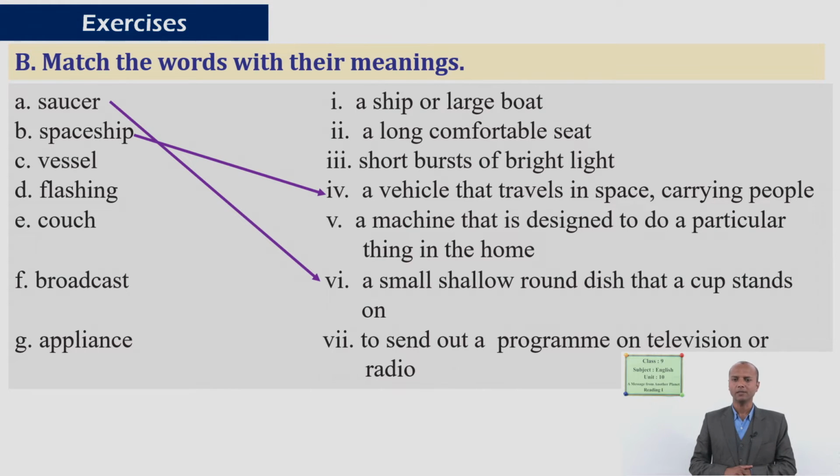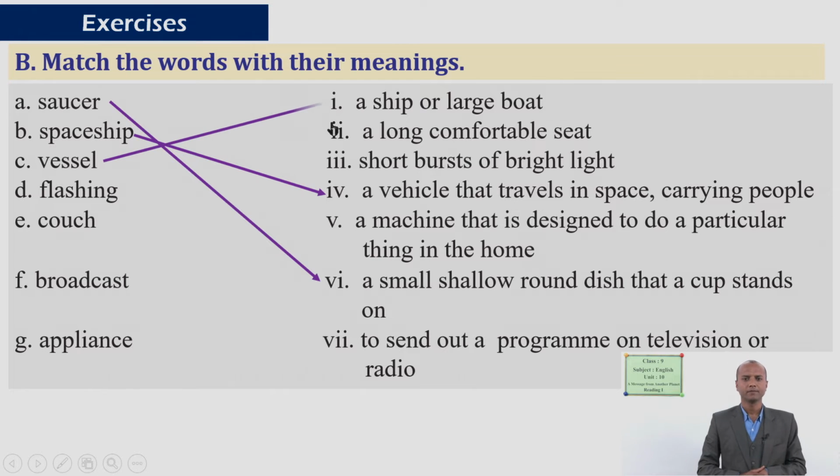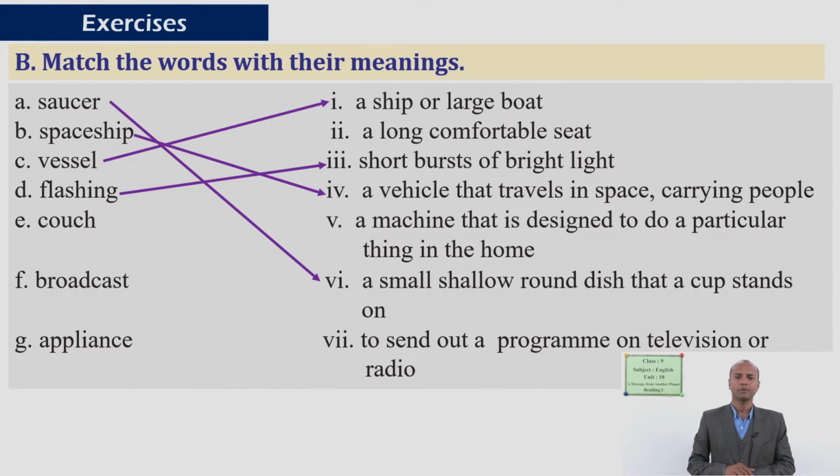A vehicle that travels in space carrying people. Third word, basil. So which meaning have you chosen? Very good. A ship or large boat, like a basin, like a tunnel. Number D, flashing. That's fine. That's a wonderful answer. Good. Short bursts of bright light.